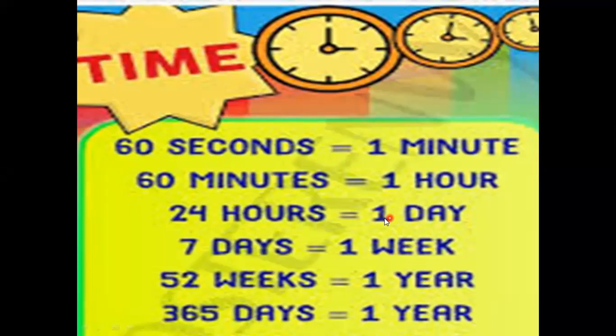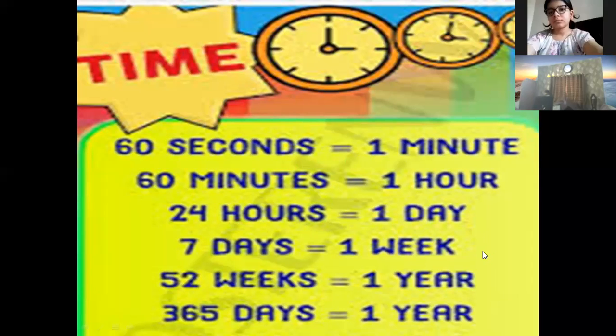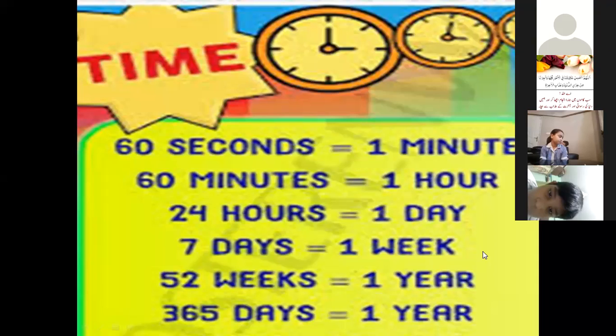It means that 1 day consists of 24 hours. And 7 days is equal to 1 week. 1 week consists of how many days? 7 days. And 52 weeks make 1 year.